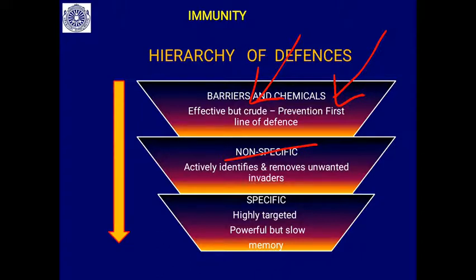Then there is the specific immune system, which is very powerful, highly targeted and very specific, but it acts slowly. It takes some time to develop this specific action, and it is long lasting because it remembers that particular pathogen for a long duration, so it protects our body from subsequent infections.